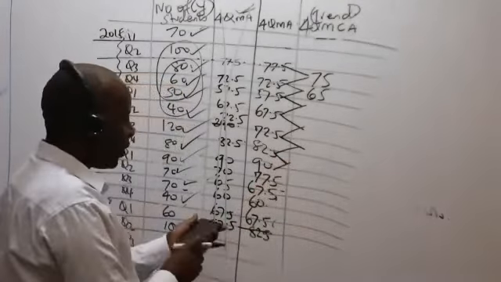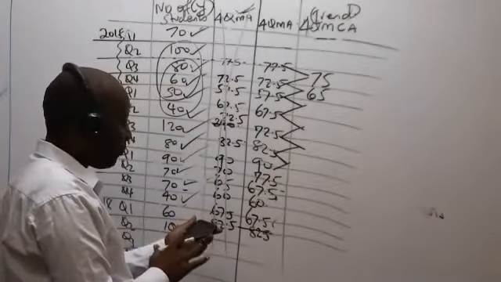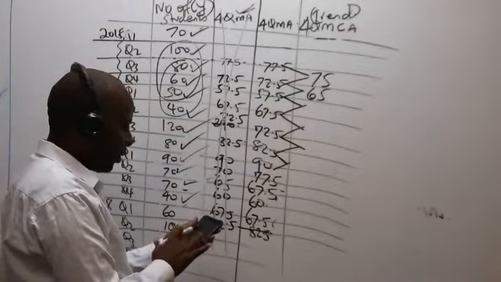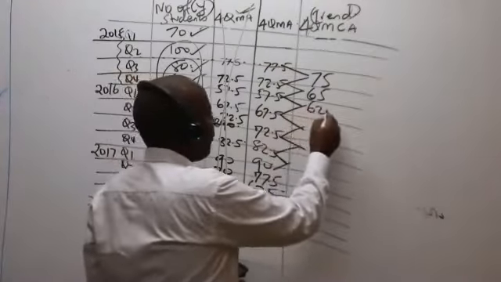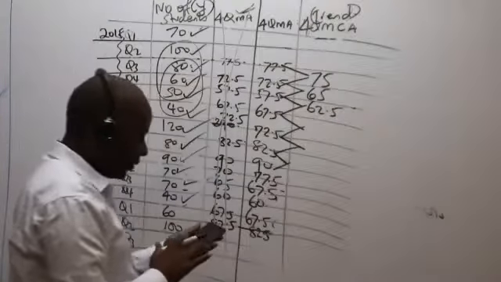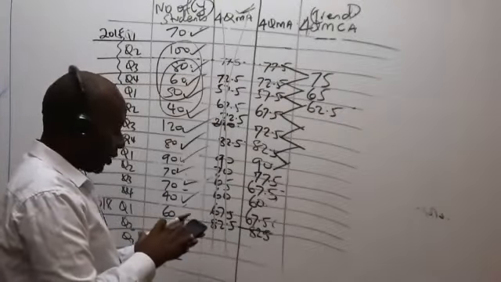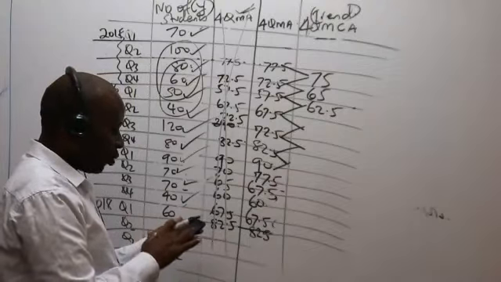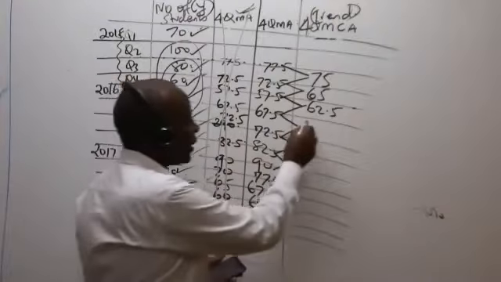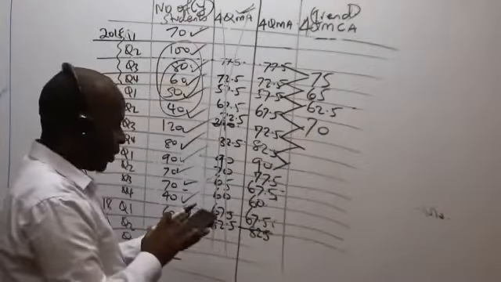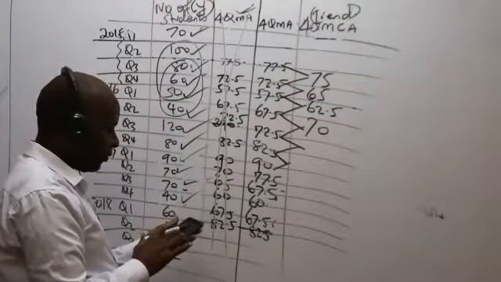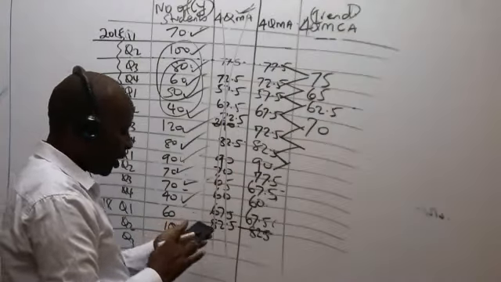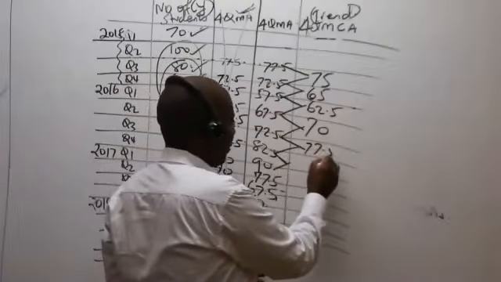So now here we have 57.5 plus 67.5 divided by 2. I'm getting 62.5. Next we have 67.5 plus 72.5 divided by 2. I'm getting 70 here. Next we have 72.5 plus 82.5 divided by 2. I'm getting 77.5.